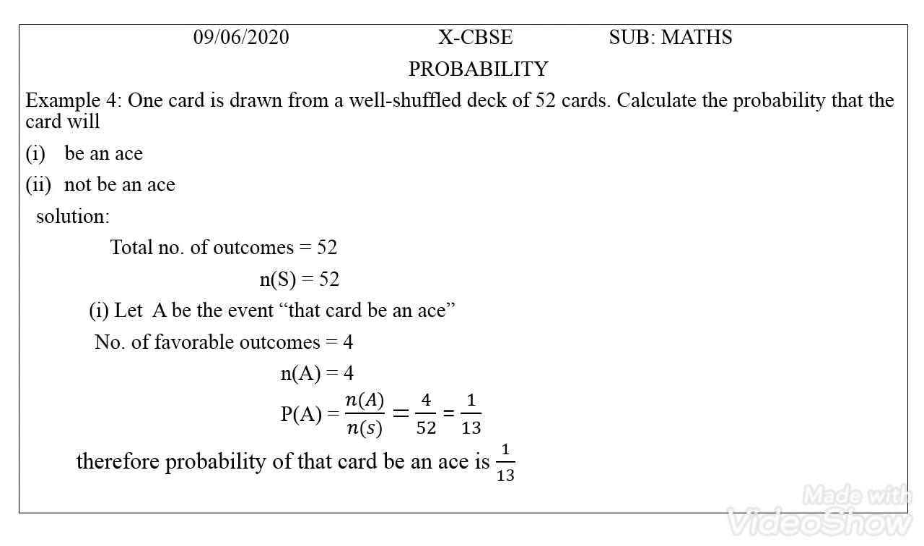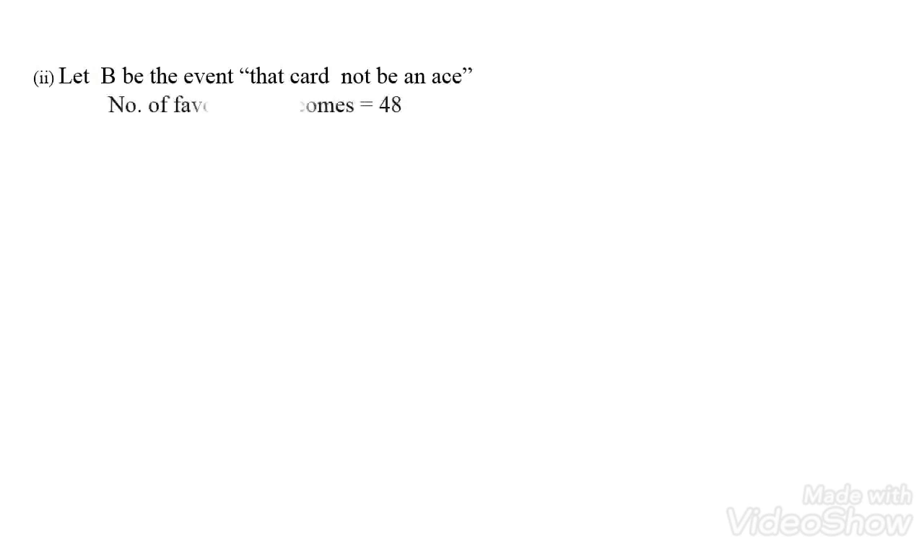The same way we move on to the second question, that the card is not an ace. Now you calculate it. Out of 52, 4 are aces, and you subtract them. The remaining 48 are not aces. So let B be the event that the card is not an ace. Here the number of favorable outcomes is 52 minus 4 equals 48. So n of B equals 48.